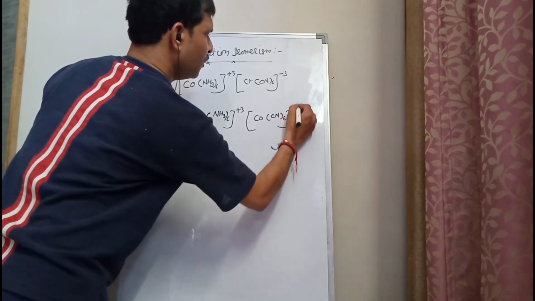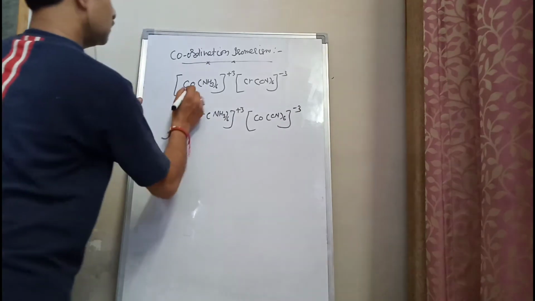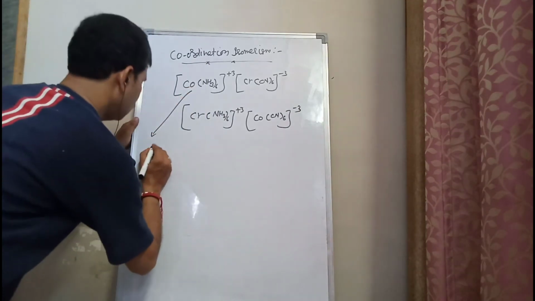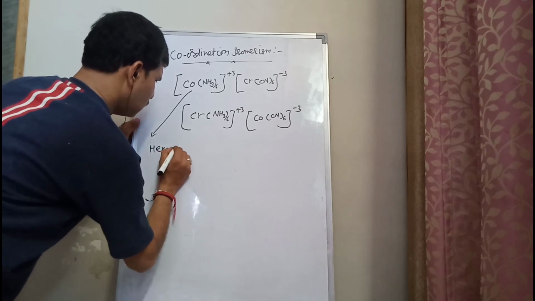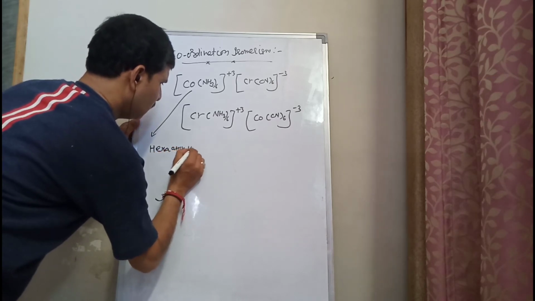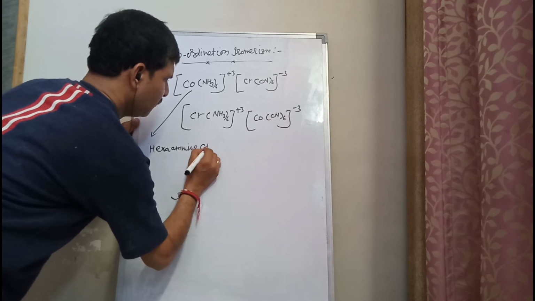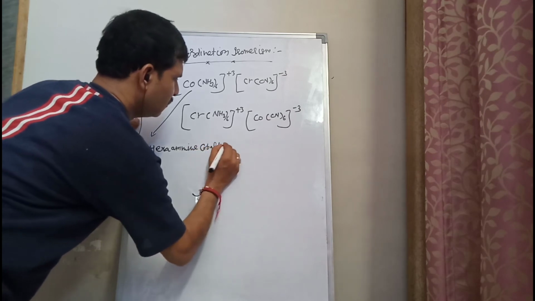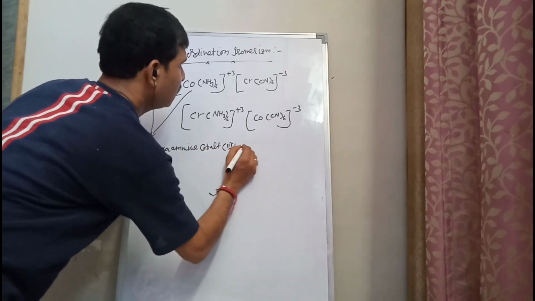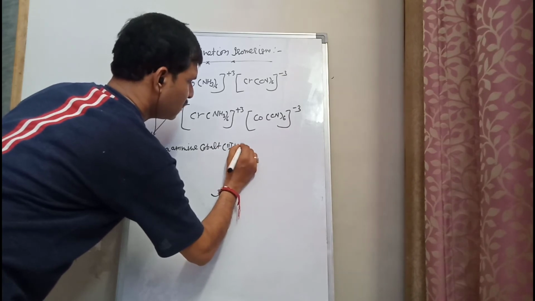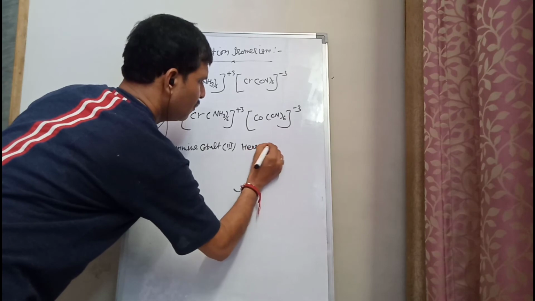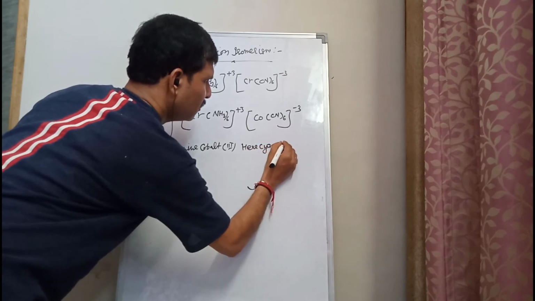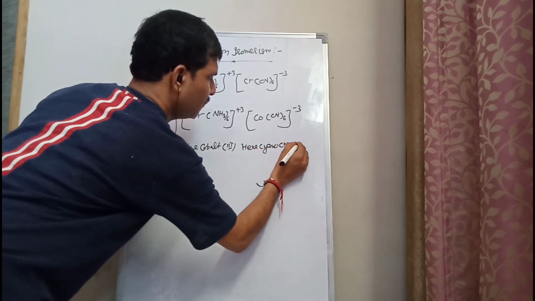The name of this coordination entity is written as, this one is hexaammine cobalt third, hexacyano chromate third.